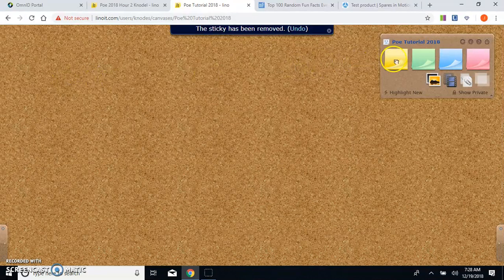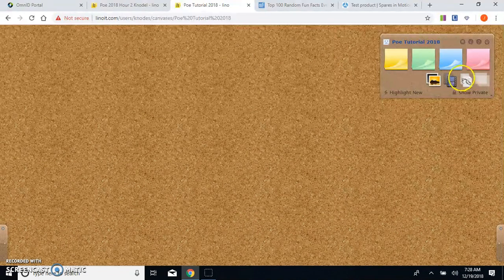There are various tools you can use to paste information to your bulletin board. We've got just regular post-it notes of different colors that can be used to post text information. We've got this command here which will allow us to post images. We have the option to post video. We have the option to post links and a transparent image, which you can play around with if you find that interesting. I'm going to show you how to post basic information meeting the expectations of the assignment.